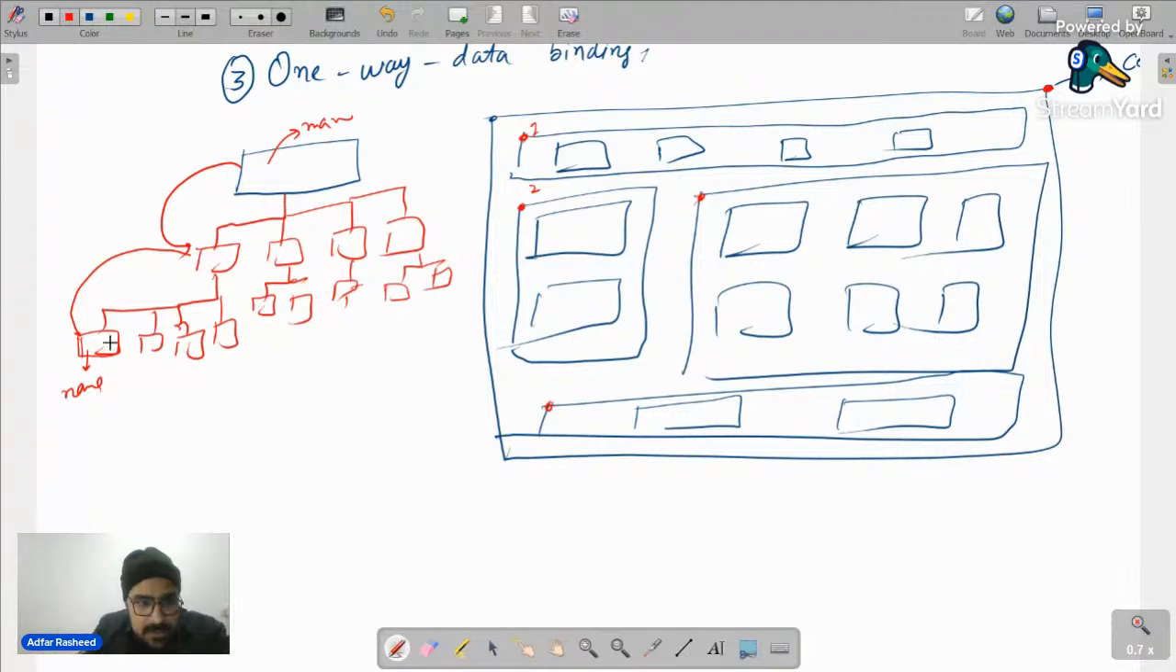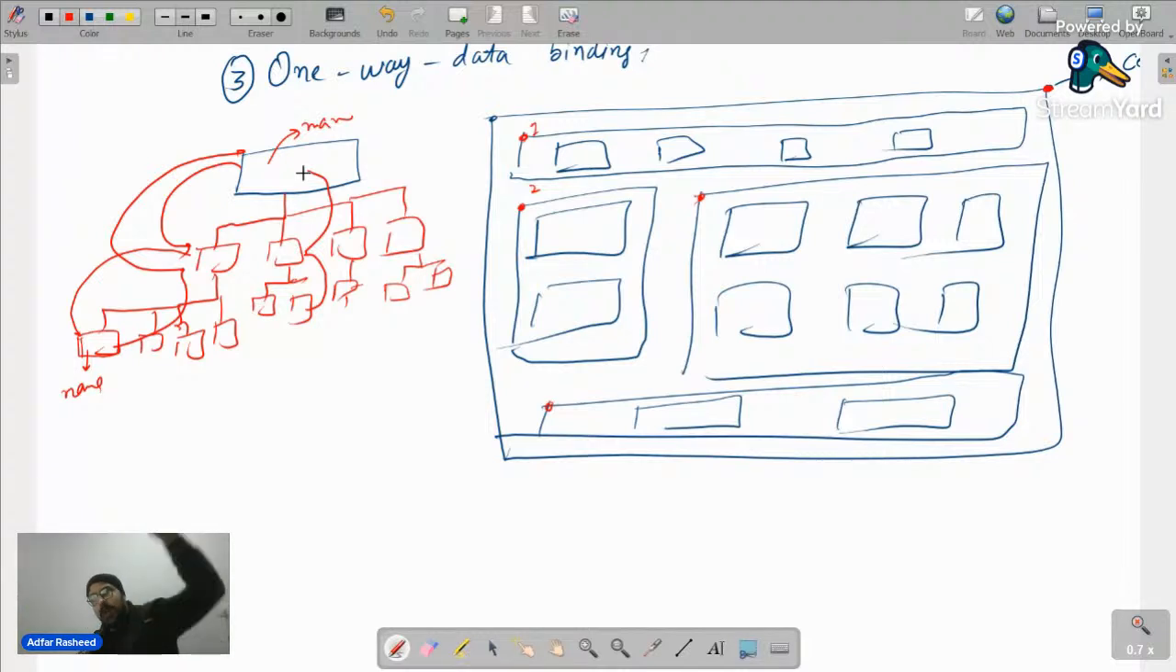You can never transfer data from here to here, then from here to here. So whatever data you transfer between the components, it will always be transferred from parent to child, then child to grandchild, then grandchild to grandchild, or from any jump to anything, but it has to be the child of it. It has to be in the branch child of it. This is what we mean by one-way data binding.